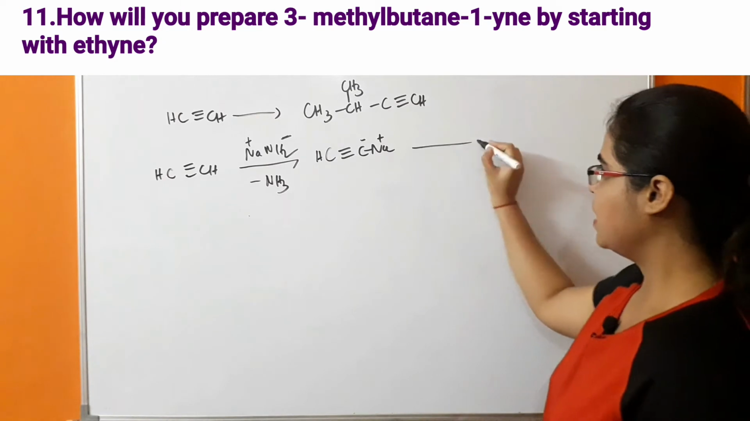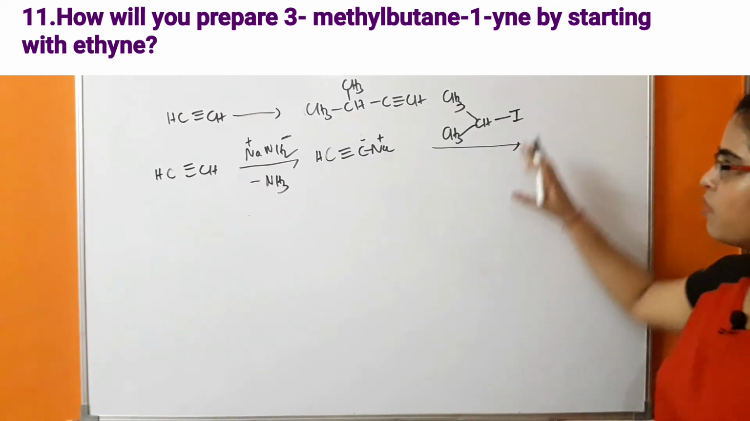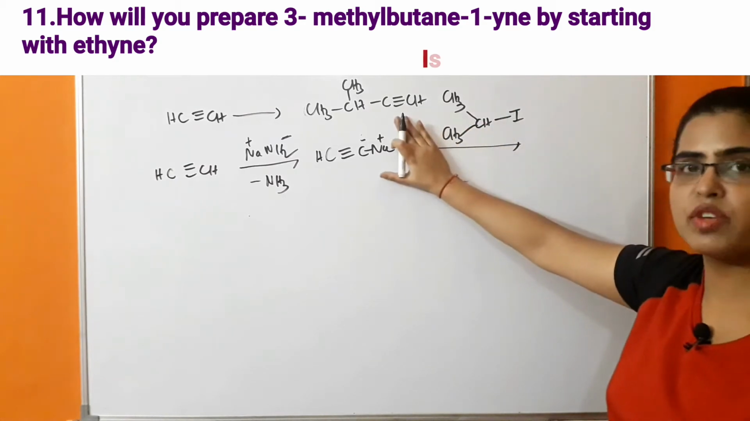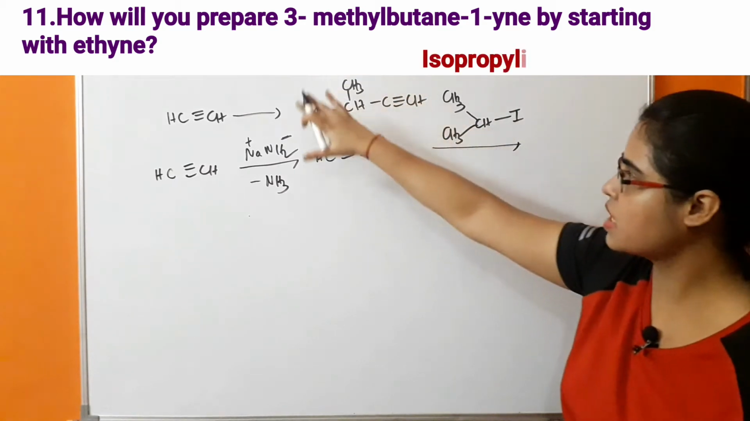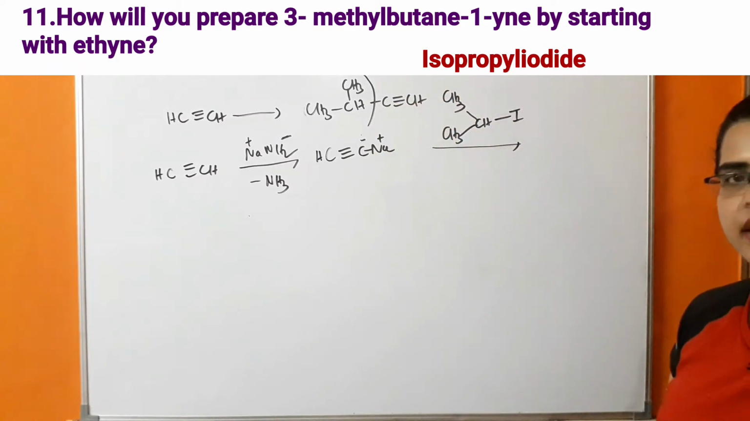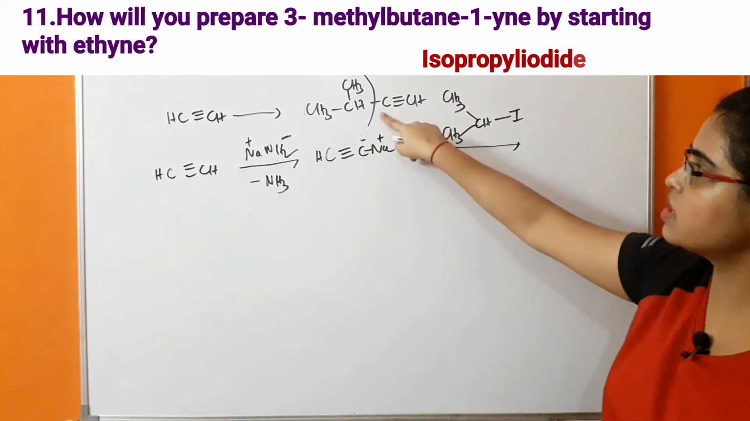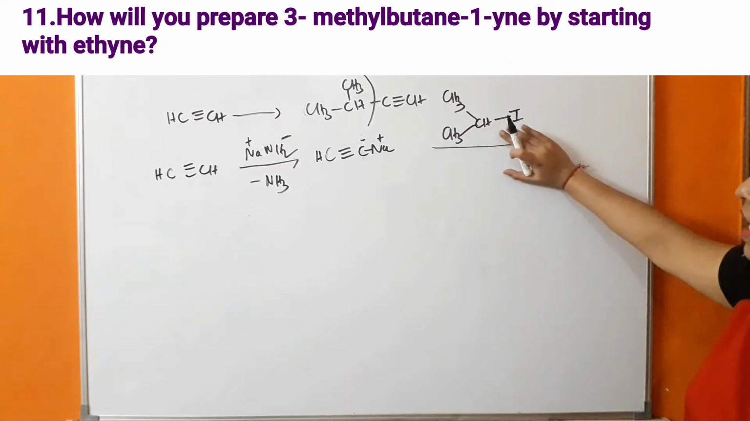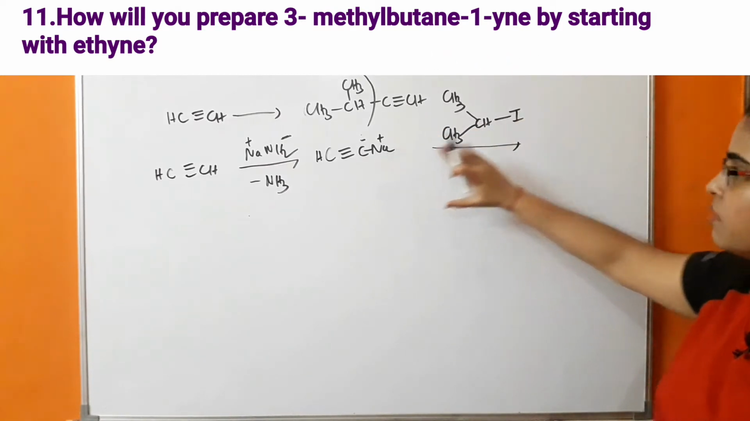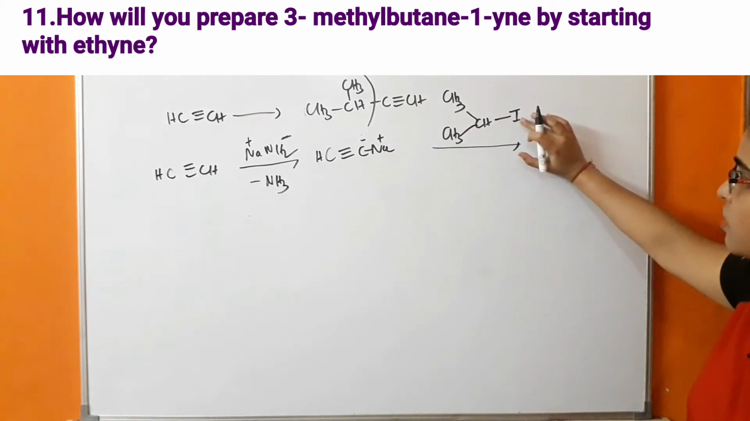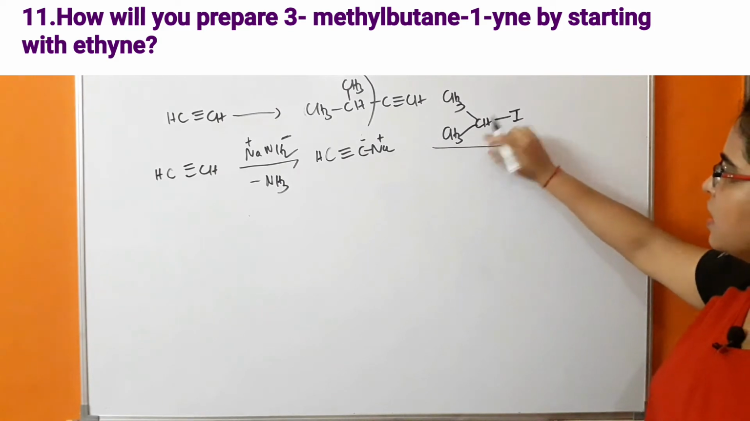Because of that it will react. So why are we taking isopropyl iodide? Because of the product which we have to form. As you can see in the structure of this product, the isopropyl part is present next to this acetylene portion. So what is happening? So we have to react this sodium acetylide with this isopropyl iodide. So there is an electronegativity difference between the iodine and the carbon.